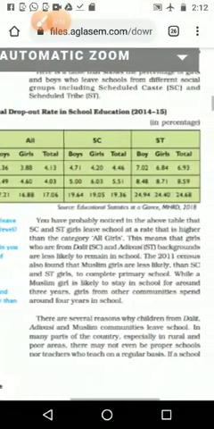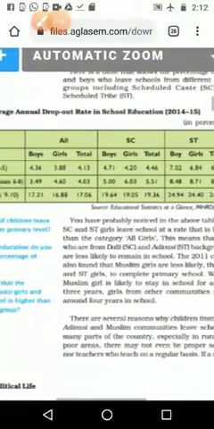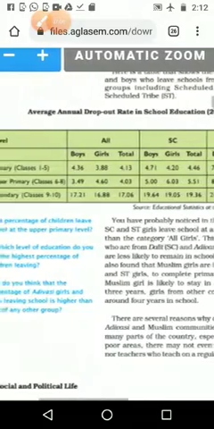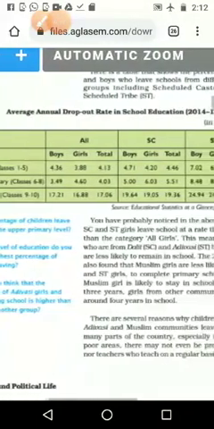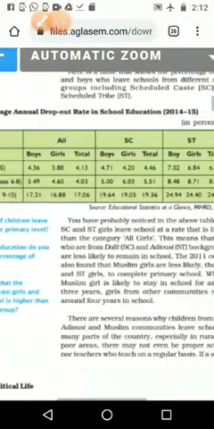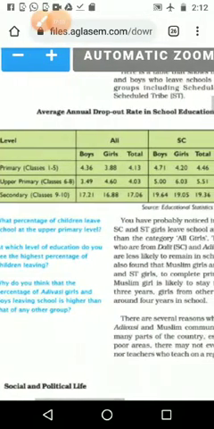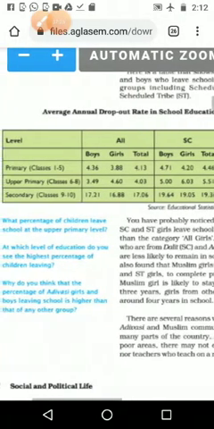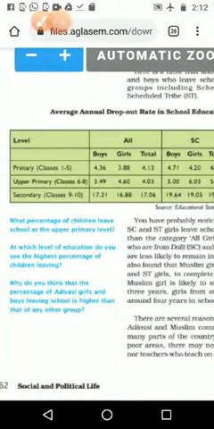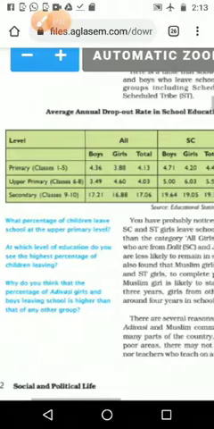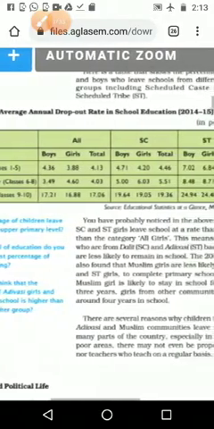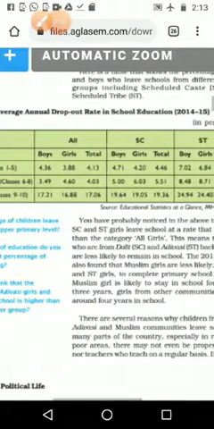So in that we can see the girls' dropouts. The total dropouts are more in boys, even though they are getting the maximum chance to study. That is at the primary level. Primary classes 4.36% in boys, and girls 3.88%. But when we come to upper primary, we can see boys 3.49% only, girls 4.60%. Then again in secondary we can see more or less the same, not that much difference.